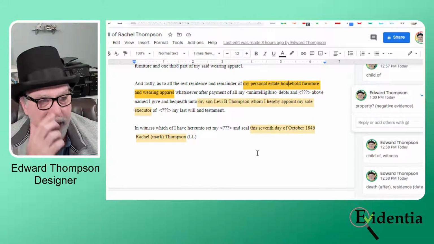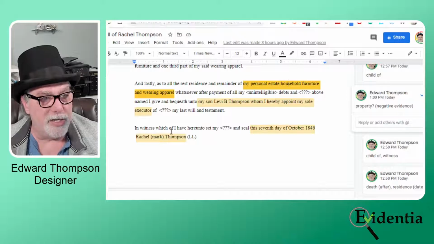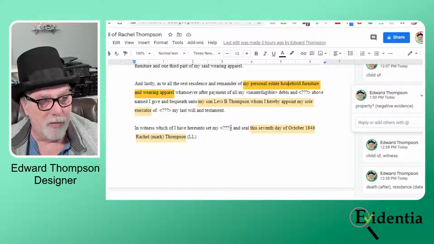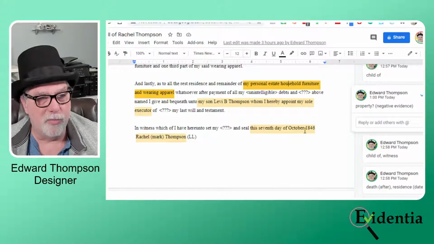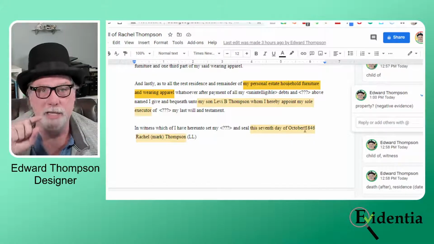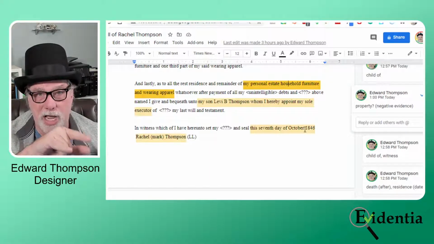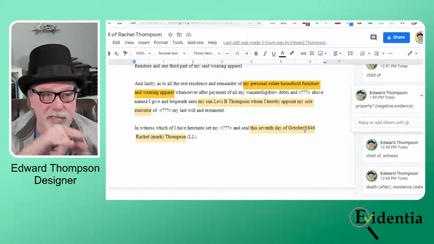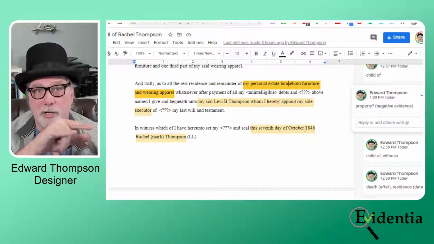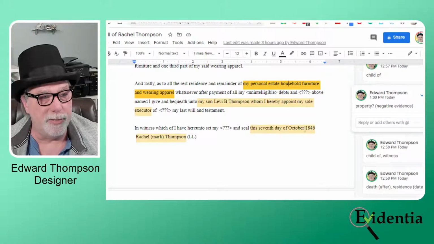And then the last thing I come down to is in witness of which I have hereunto set my hand and seal. I wasn't sure what that was. I couldn't make that part out. This 7th day of October, 1846. And I noted before that this gives me a date of when the document was signed, so I know that at this point in time where Rachel lived from the information I got from the top of the document. And then finally, Rachel, and then there's an indication that she left a mark, Thompson.